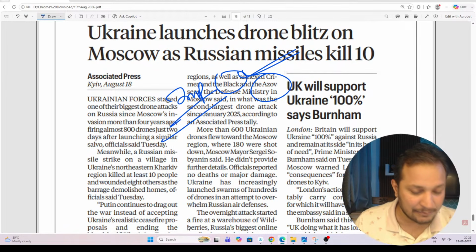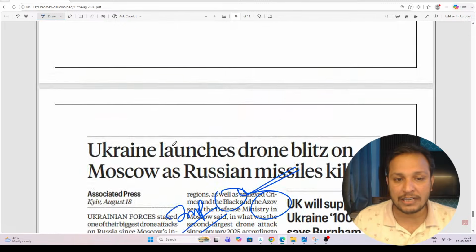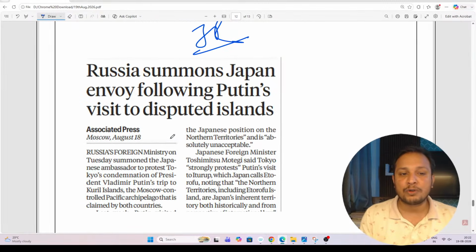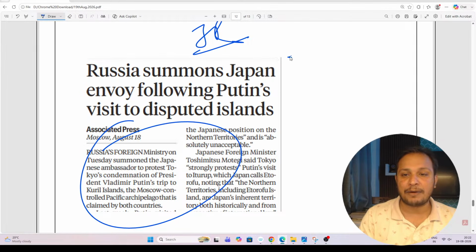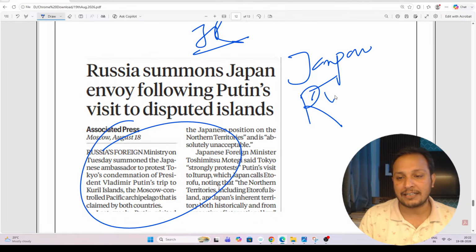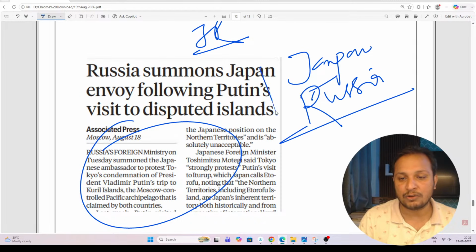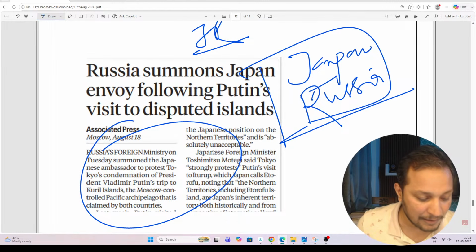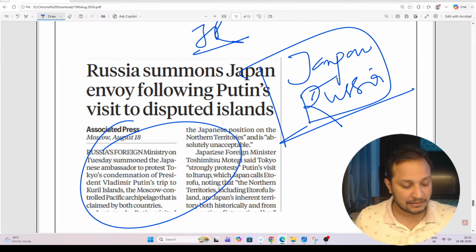Crimea. Also, guys, you can see another map point, the Kuril Islands. Japan and Russia are fighting over the Kuril Islands, an island chain between Japan and Russia.